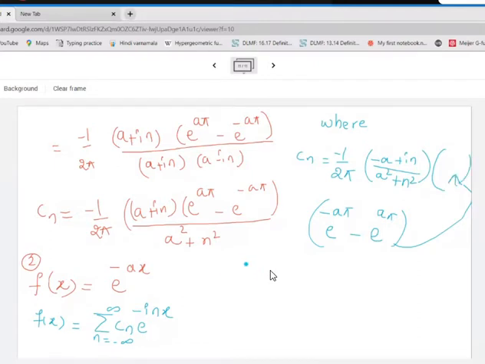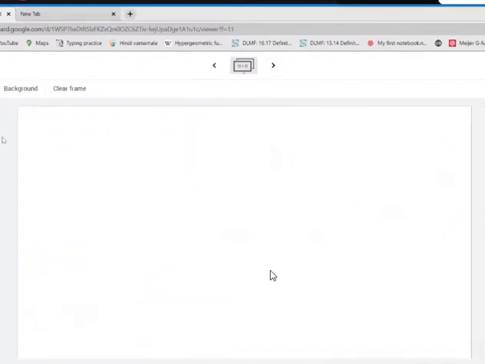Ma'am, why did we put a is equal to minus a? I have given a second question. This is my second question, and in fact my third question will be a continuation of this one. So for the next question, what will be my third question?